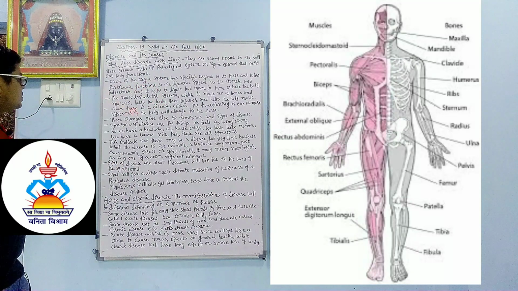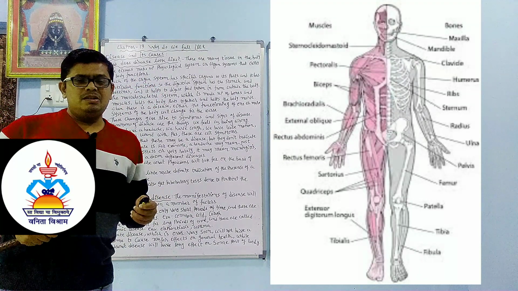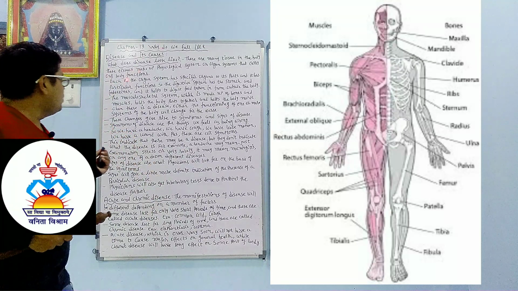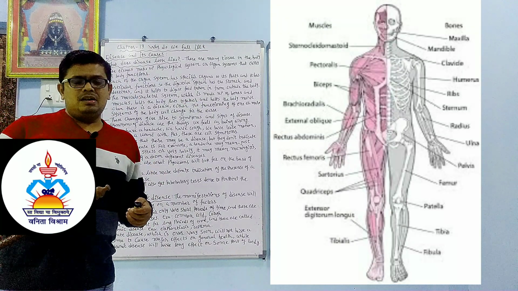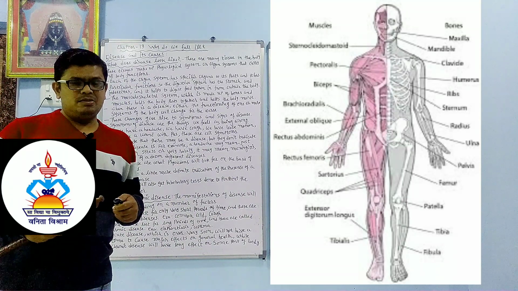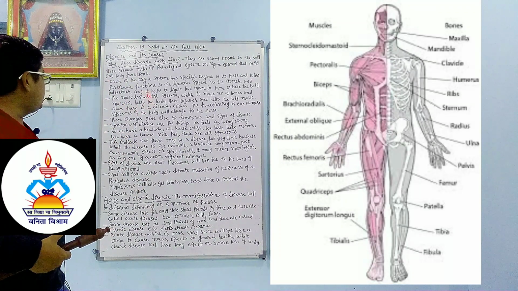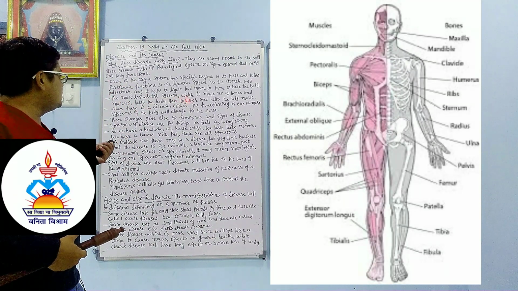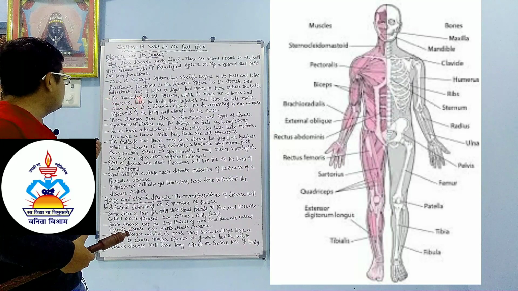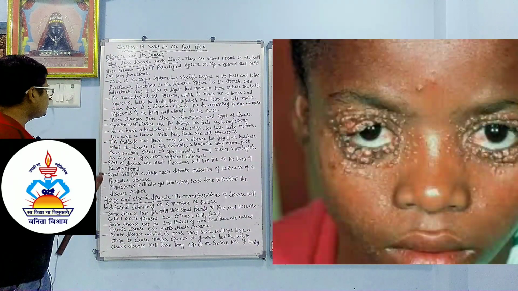Dear student, the musculoskeletal system is related to the muscles and the skeleton, so the body can come in motion and do movement.